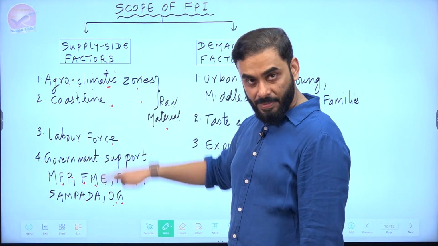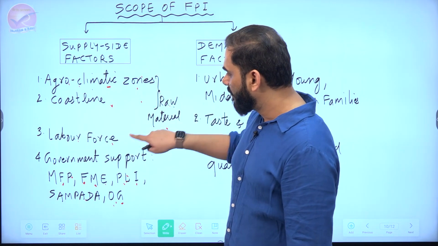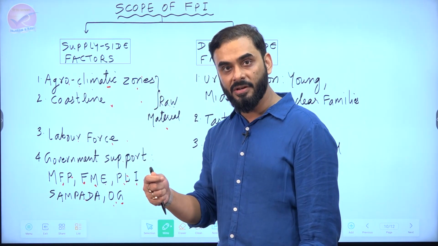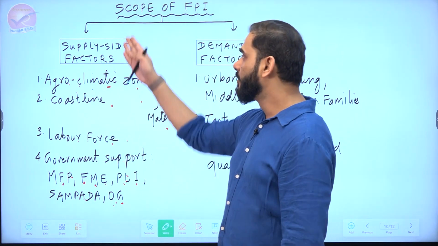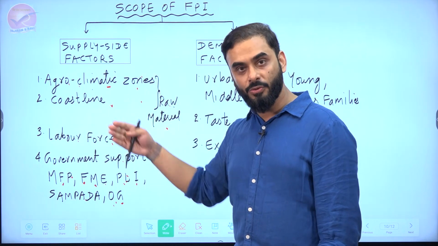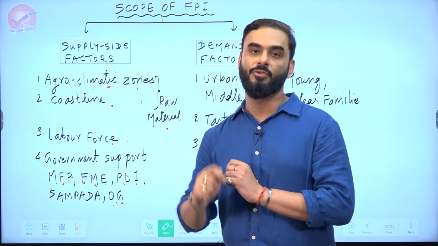So what are the supply side factors, which means inputs? We have raw material, we have labor, we have government support, which means money is given by the government, subsidy is given by the government. These are supply side factors. So once we give input to the industry, the industry converts the input to output. So let us see who demands the output.